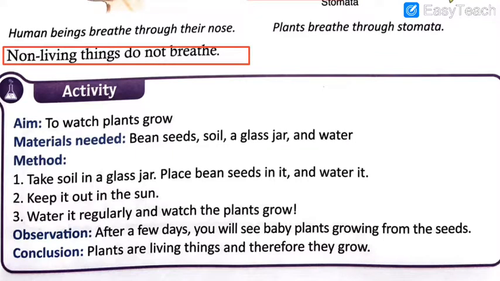For example, if you have a mobile phone in your hand, it is a non-living thing. So, do you think that a mobile phone breathes? No way. We cannot even think of that. So, it is very simple. I hope this much is very clear to you, the breathing process, how living things breathe.